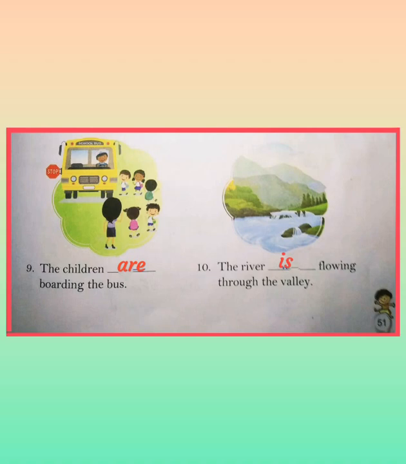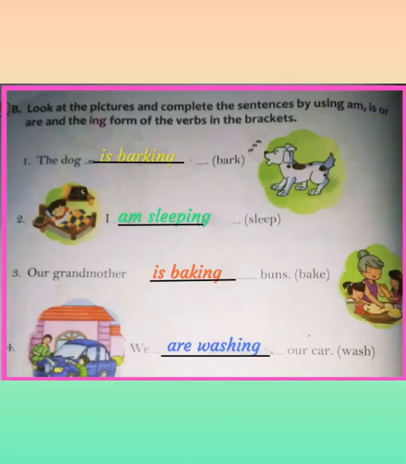Next we move to page number 52. Again you have one more exercise related to this topic. Look at the pictures and complete the sentences by using am, is or are and the ing form of the verbs in the brackets. So here you have to add the helping verb plus ing with the main verb.